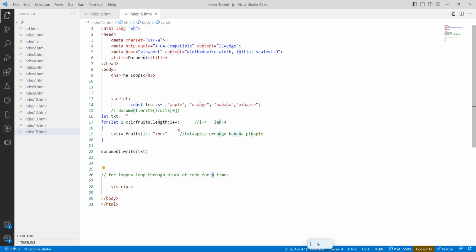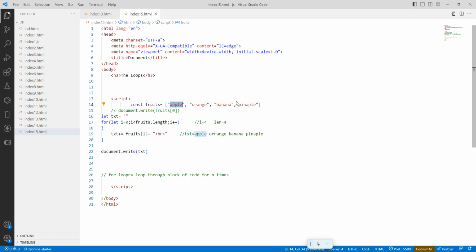What is the n times? It might be 4 times, 400 times, 4000 times. It depends. Here we have only one or two, but if you go for big applications like Swiggy, Zomato, Flipkart, Amazon, they have a huge amount of data, so we need to use it.